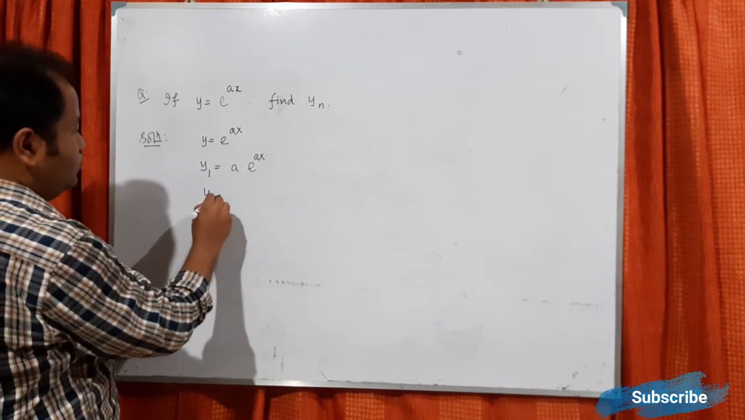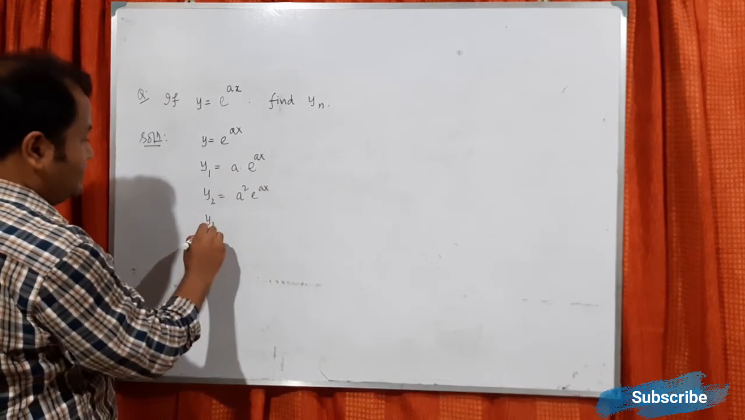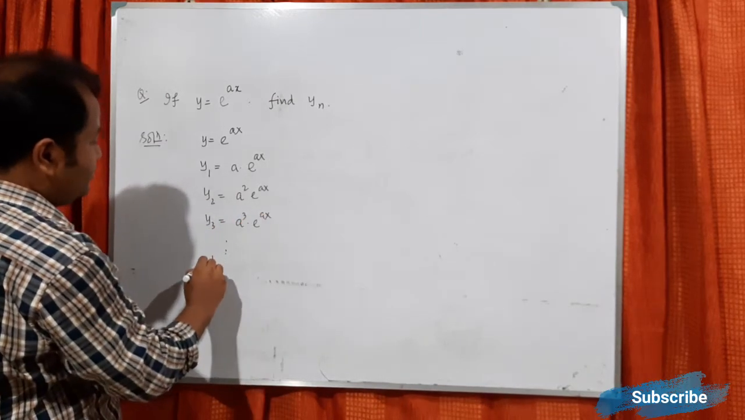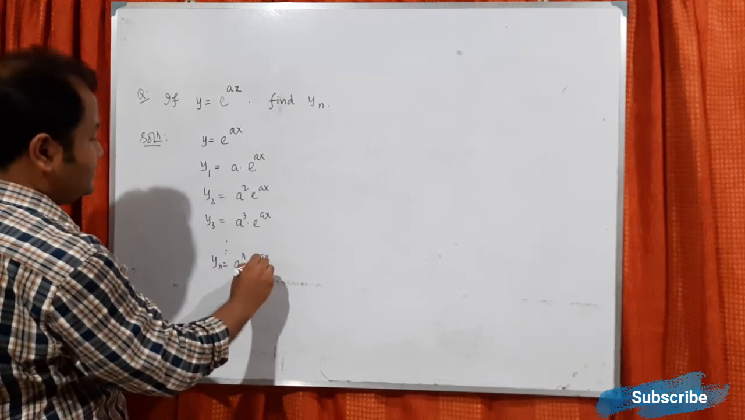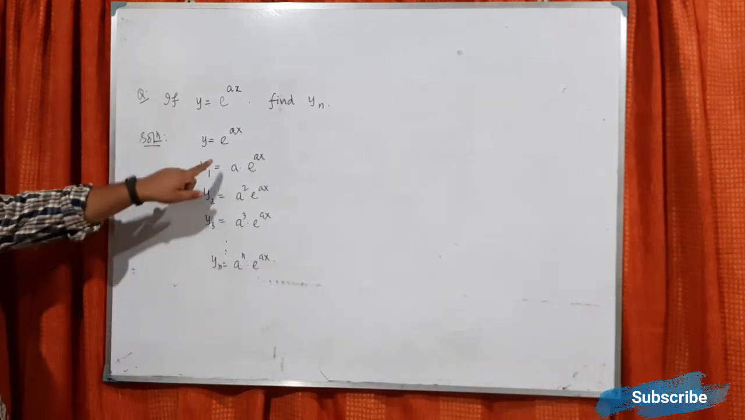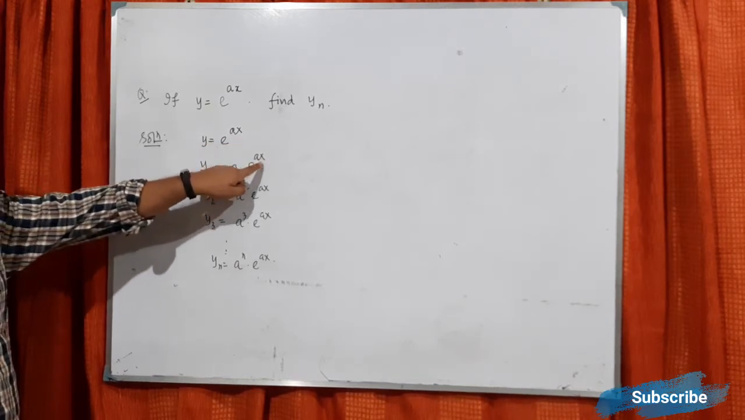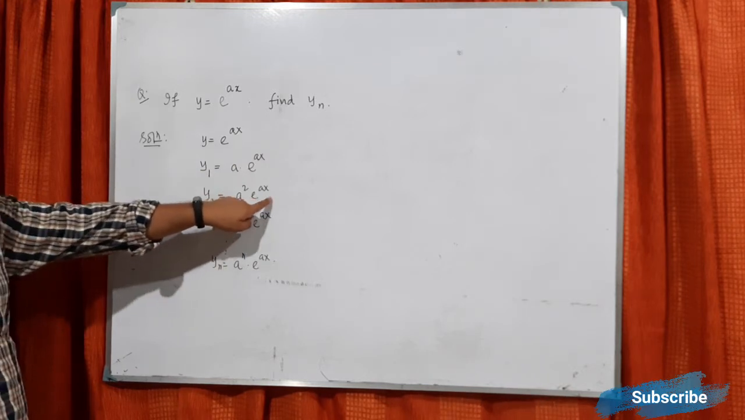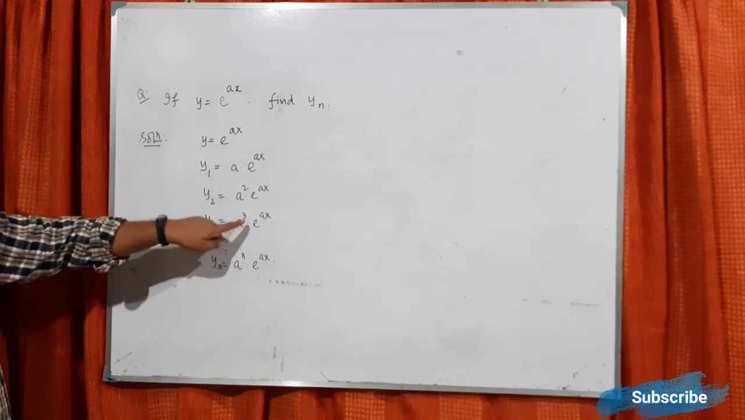What will be y2? It will be a square e power x. What will be y3? It will be a cube e power x. So what will be yn? It will be very simple, a power n e power x. So what we have done, if I do the first derivative, e power x derivative is e power x, then a will come. For y2, e power x, another a will come, so it will become a square. For y3 it will become a cube.